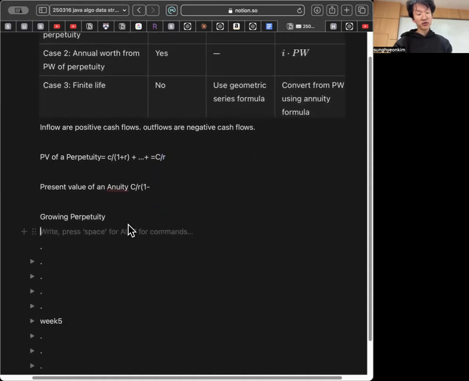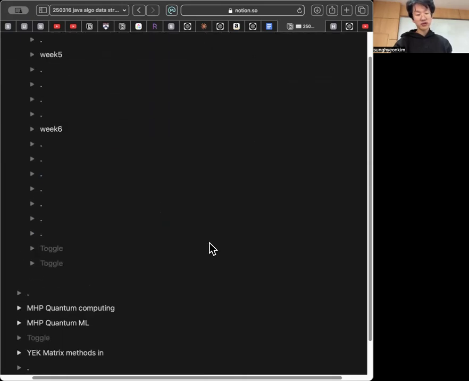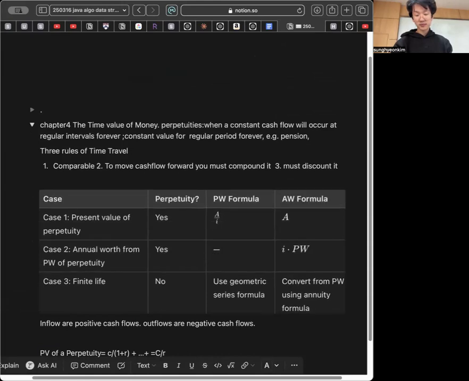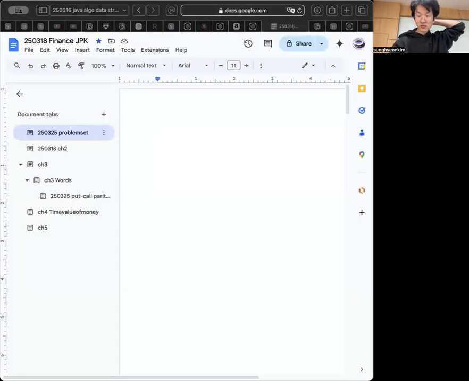And there is also a growing perpetuity formula.